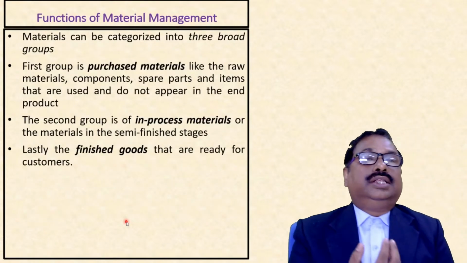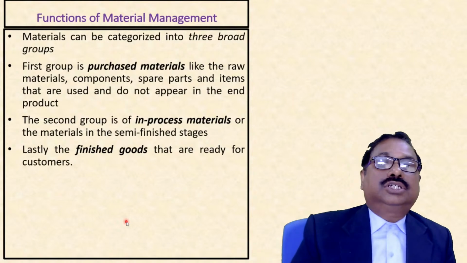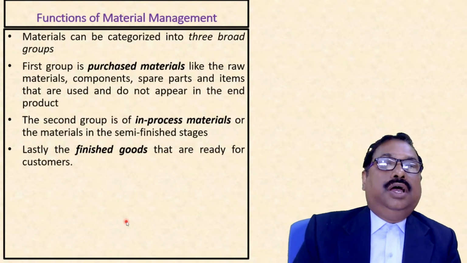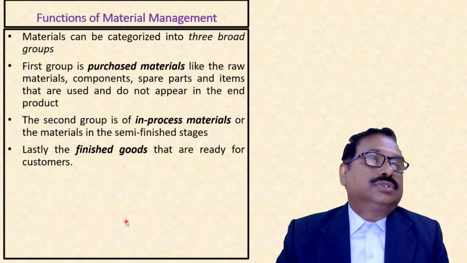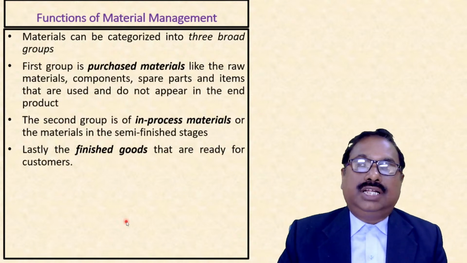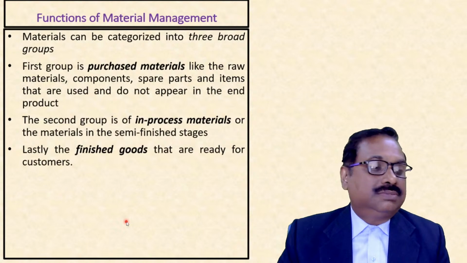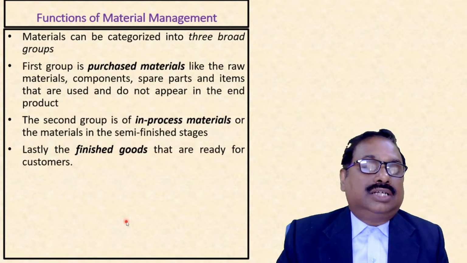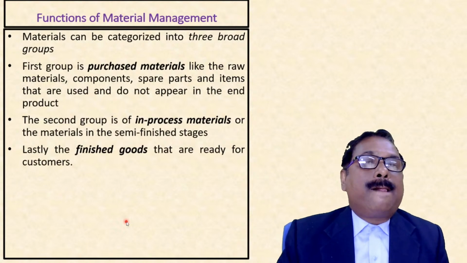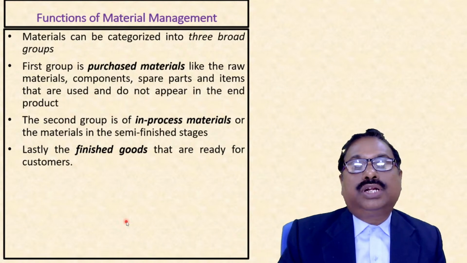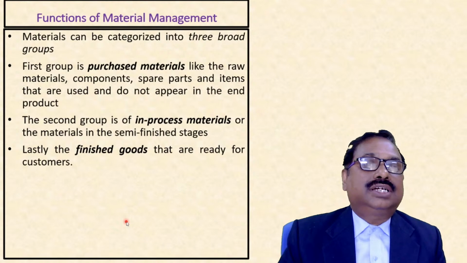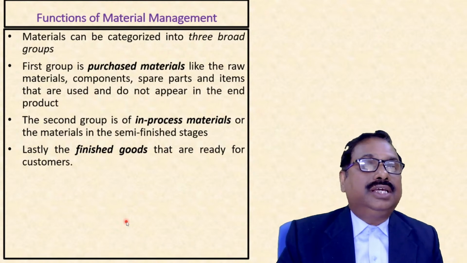Then we'll discuss the functions of materials management. Materials can be categorized into mainly three broad groups. First is purchased materials, next is in-process materials, and last one is finished goods. Purchased materials like raw materials, components, spare parts, items that are used and do not appear in the end product.